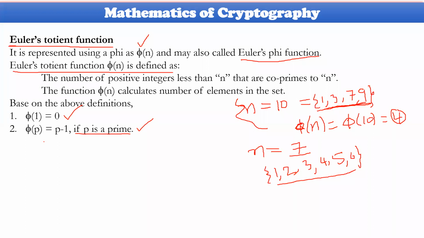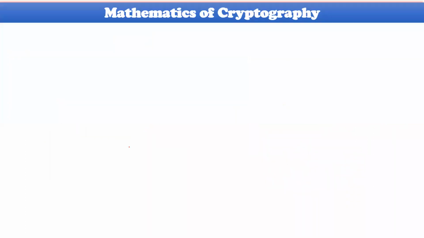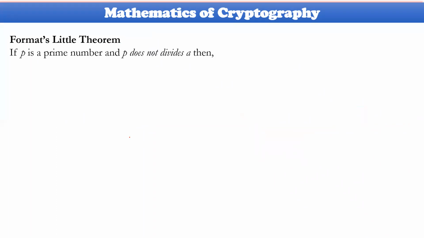Next one is Fermat's theorem. So what exactly does Fermat's theorem specify? Fermat's theorem is always trying to identify congruency. Let me explain this.